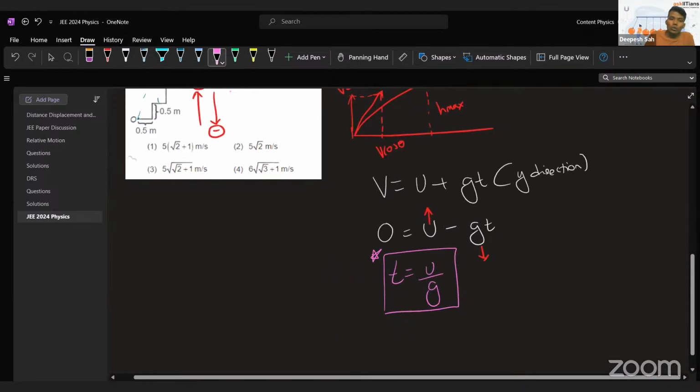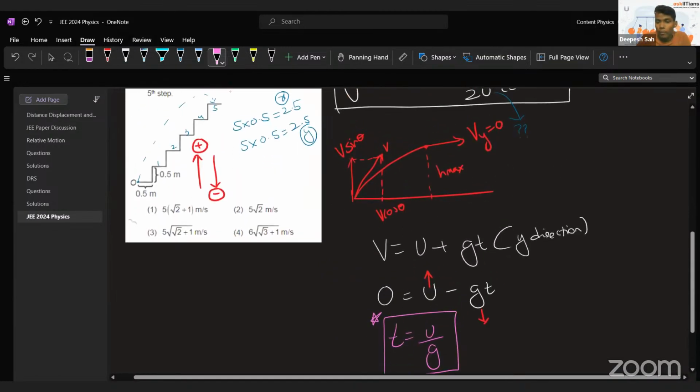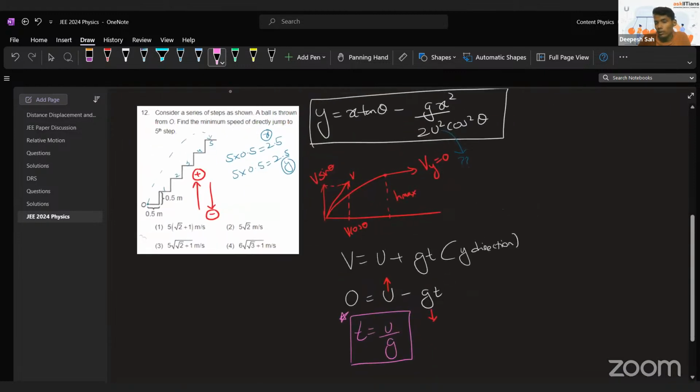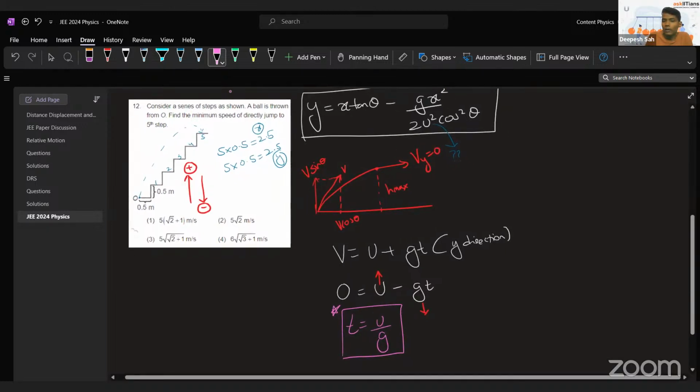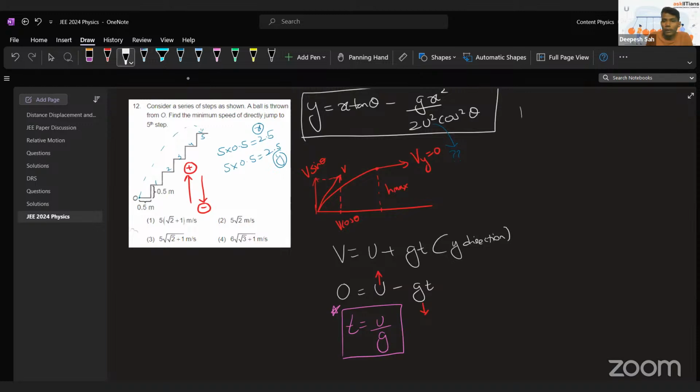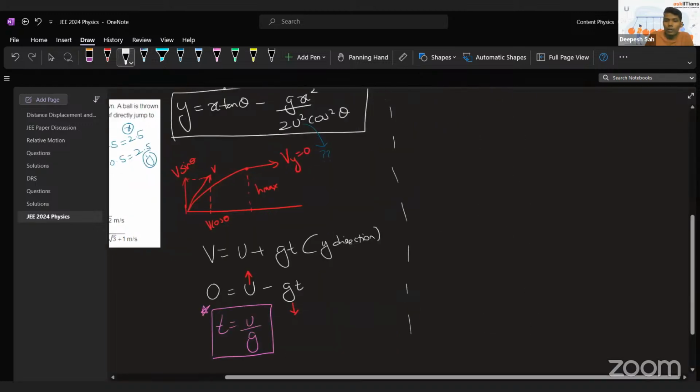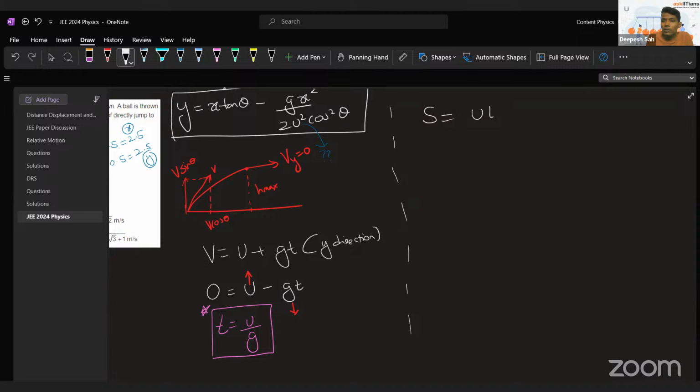Now, this is actually going to be quite important. As we said, this is going to be in the y direction, like we are going to solve this problem in the y direction. So initial velocity of the body, we will consider all in the y direction. Now, we got the time, and now let's say the body has to cover displacement s equals ut plus half gt square. And again, I am applying this equation in the y direction.